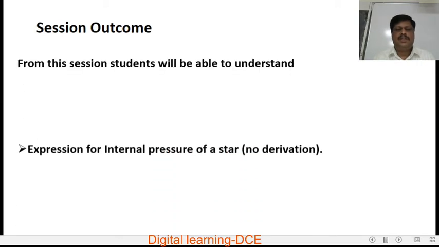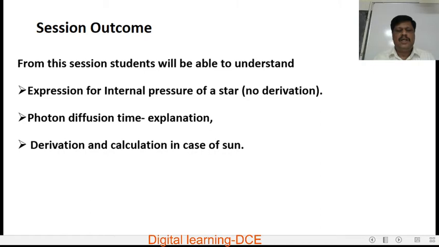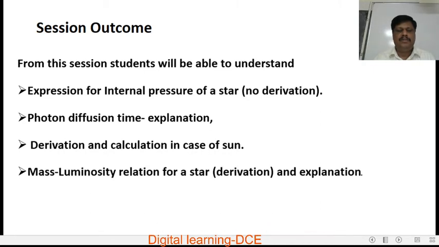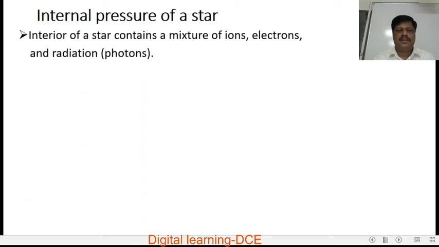The session outcomes are, from this session, students will be able to understand the expression for internal pressure of a star. There is no derivation, only qualitative explanation. Photon diffusion time, explanation and also derivation. Derivation and calculation in the case of the Sun for photon diffusion time. Mass luminosity relation for a star, both derivation and explanation. So what is the internal pressure of a star?